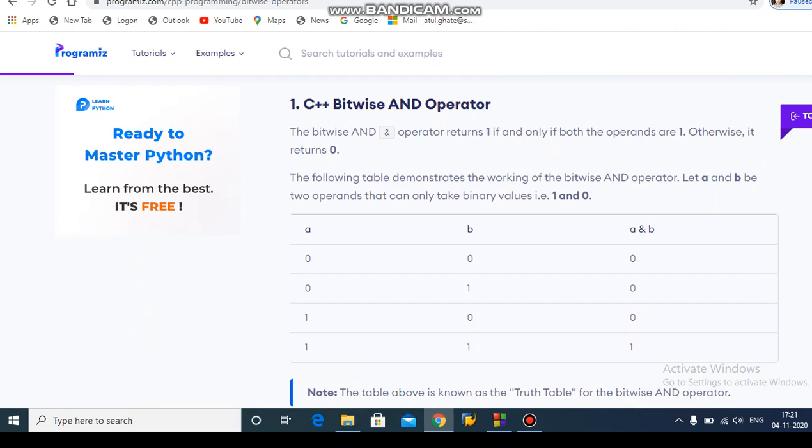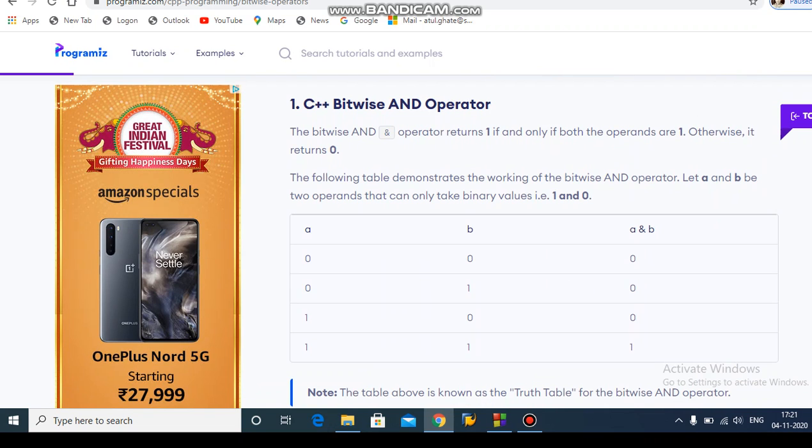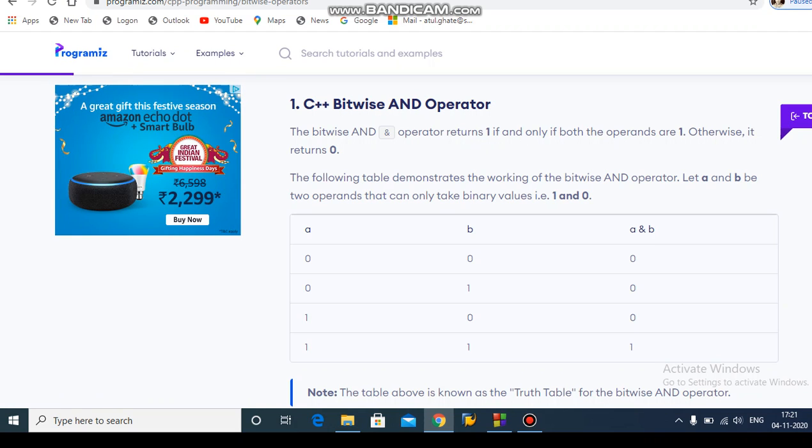You must write this example and truth table also, because without the truth table you cannot calculate. The bitwise AND operator returns 1 if and only if both the operands are 1, meaning if both conditions are 1, which means true, then the bitwise AND gives output 1. Otherwise it returns 0. The following table demonstrates the working of the bitwise AND operator.